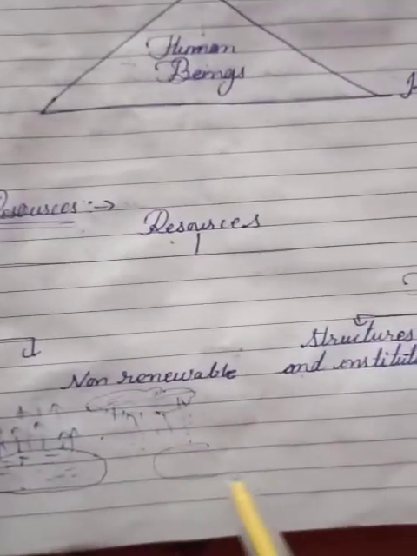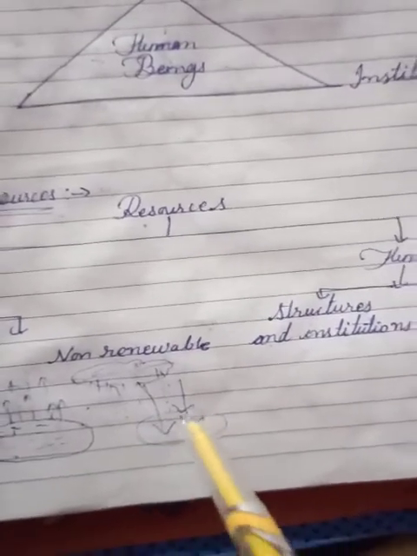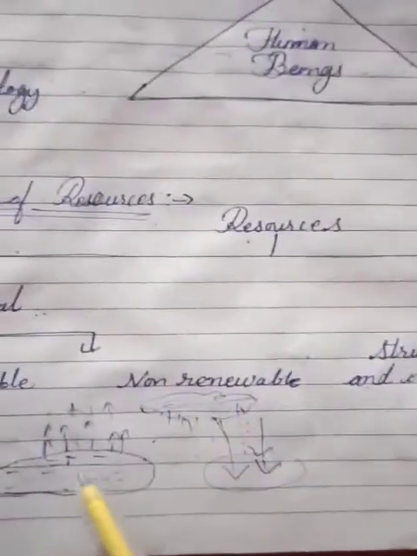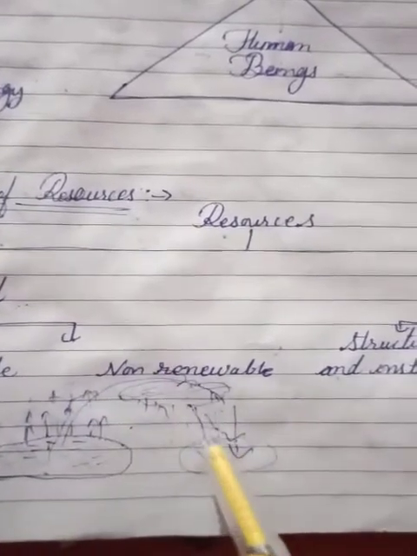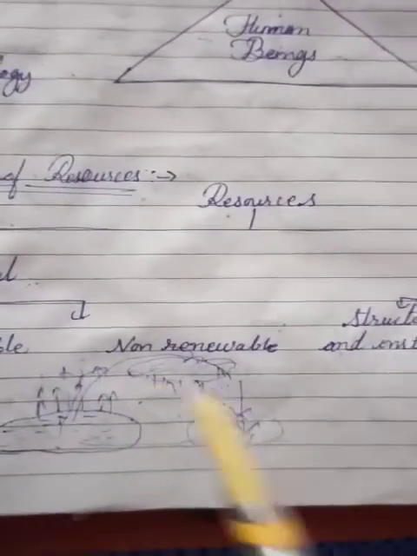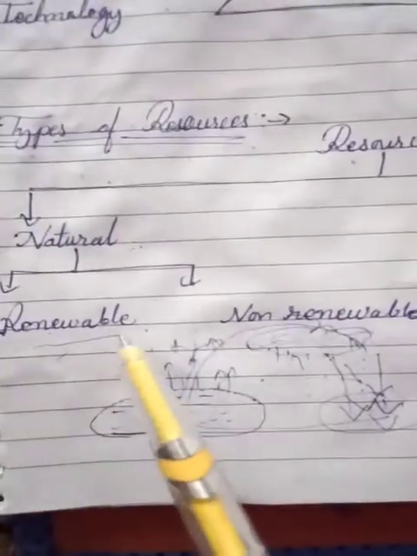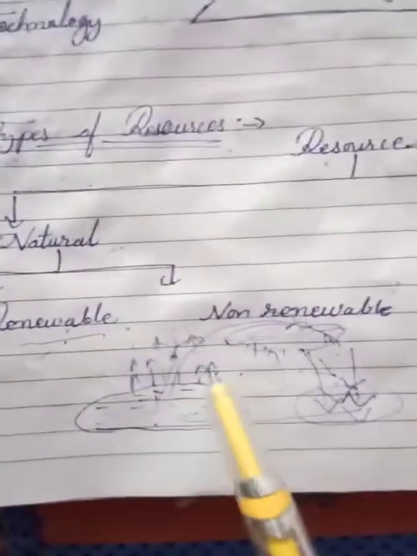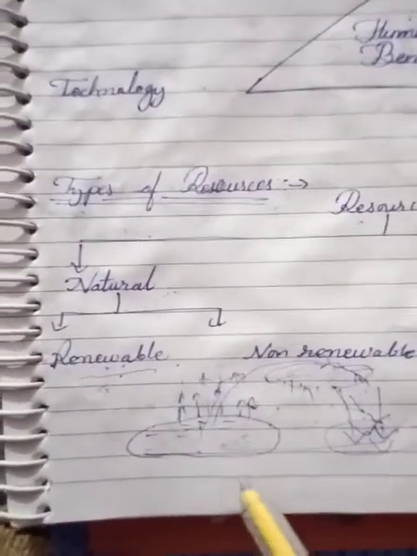So there are different ways to fall down, and we get back the water in different ways. So the water renews itself, we use it, and it remakes itself, it regenerates itself. This process is called the water cycle, so we can call it a renewable resource. Water is a renewable resource. Why? Because it renews itself, it remakes itself, it replenishes itself.